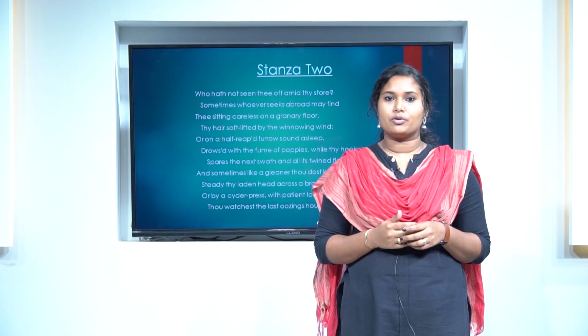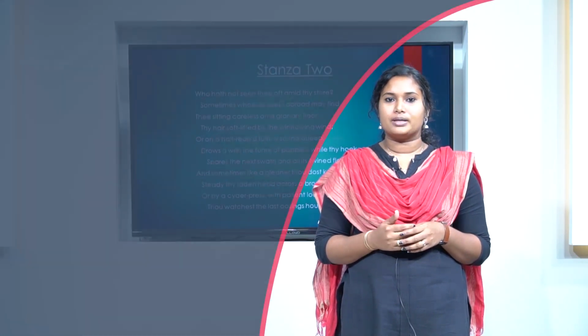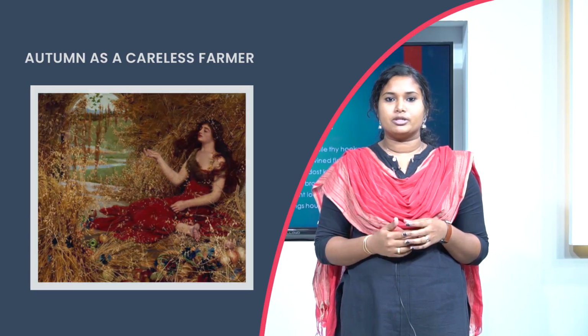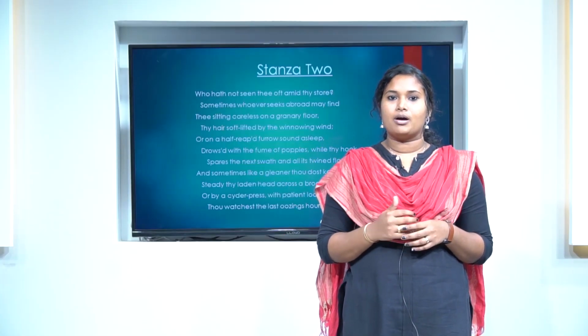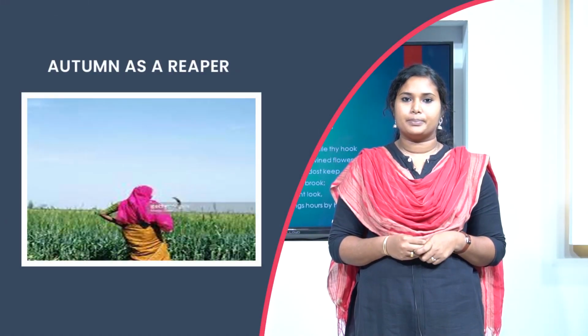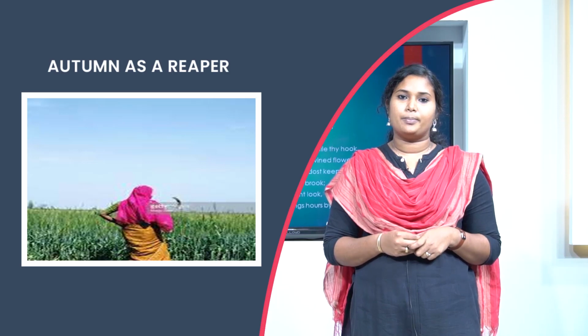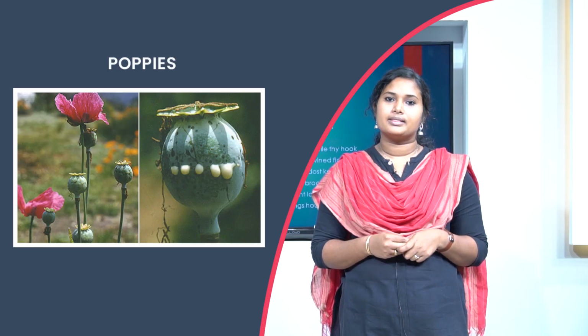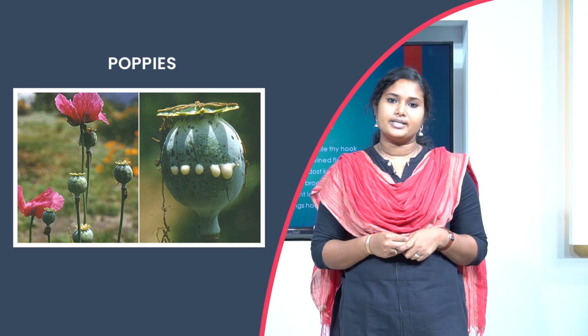Firstly, if anyone seeks autumn, they can see it like a woman sitting carelessly in the middle of the granary floor, her hair lifted by a gentle breeze. Here, autumn is compared to a woman. Then in the next line, autumn is seen as a reaper who has been engaged in reaping corn. While doing so, she falls asleep from the smell of poppies. Here, poppies are flowers that were used to make opium, a drug that was popular in England in the 19th century.